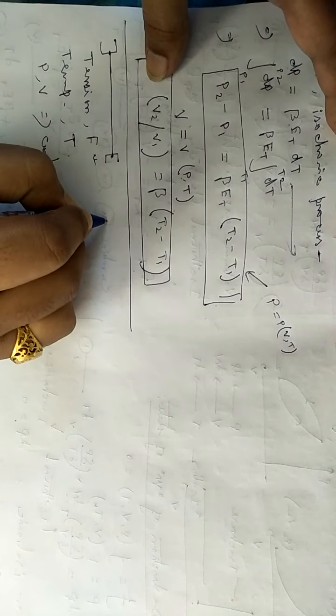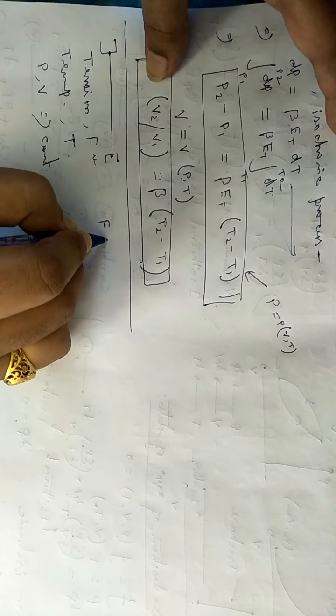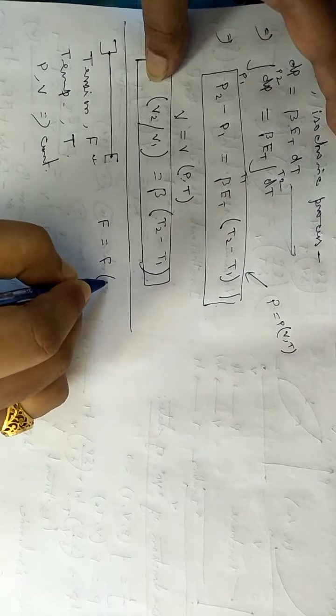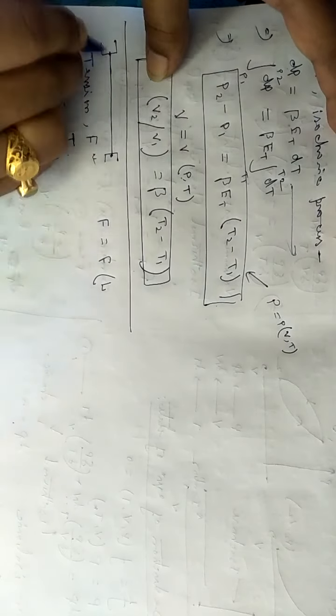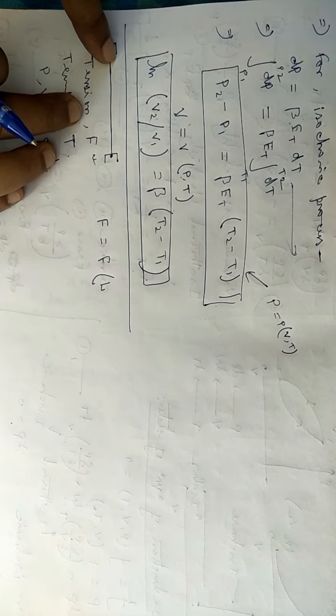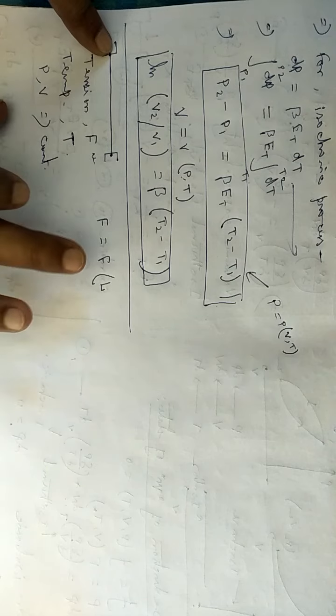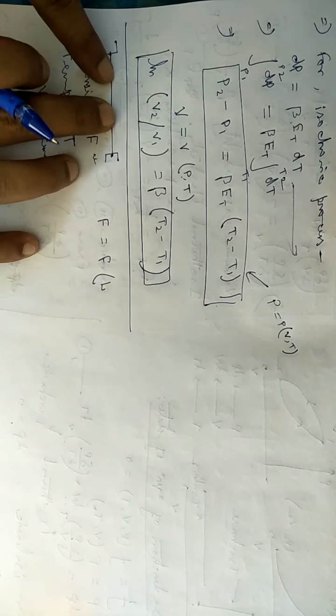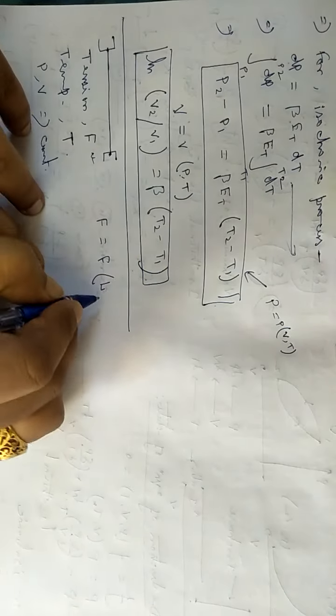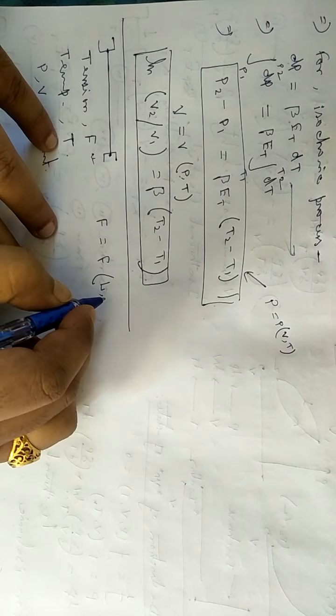Okay, so in this particular system we can write the tension F as a function of L, that is the length. If the length is being increased, the tension will decrease. When the length is constant, there is a constant tension. If we try to decrease the length, the tension will increase. So tension will be a function of length and temperature. Why temperature? Because temperature can influence the length itself.